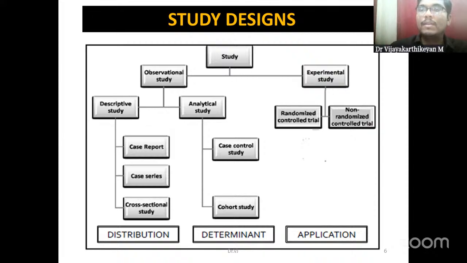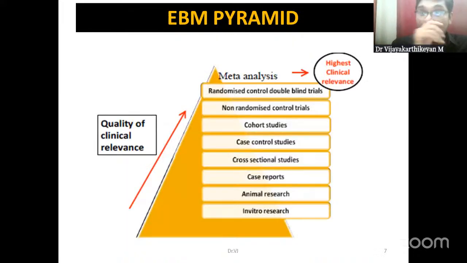As per the competency-based medical education, that is the CBME curriculum, we will be getting two types of essays. One will be the structured essay, where these study designs might come, or even case-based essays. For RCTs and others, they can give you a scenario and ask sub-questions based upon that. So understanding this is very, very important.